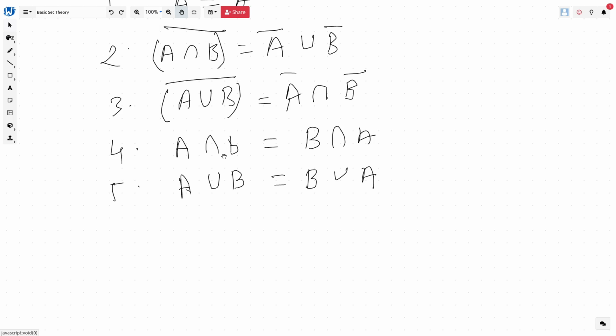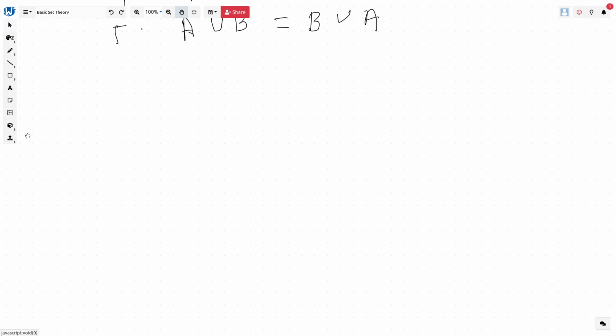I will also be discussing a very important concept here, which is the Cartesian product of A and B. So let me define the Cartesian product first. The Cartesian product of A and B is defined as the ordered pairs (a, b), where a belongs to A and b belongs to B. Let's try to find some examples of how we can define it.